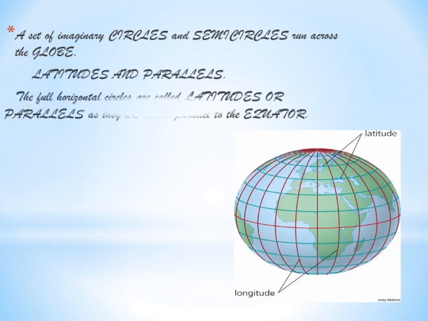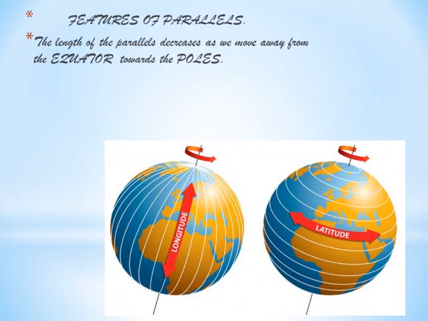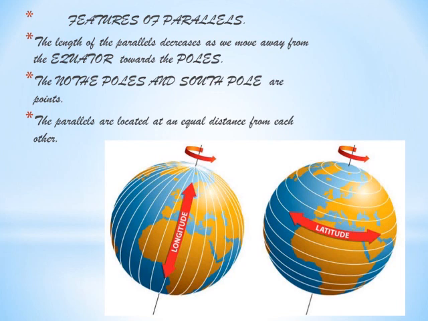Let us see about the latitudes and the parallels. The full horizontal circles are called latitudes or parallels as they are drawn parallel to the equator. Features of the parallels. The length of the parallels decreases as we move away from the equator towards the poles. The North Pole and the South Pole are the points. The parallels are located at an equal distance from each other.